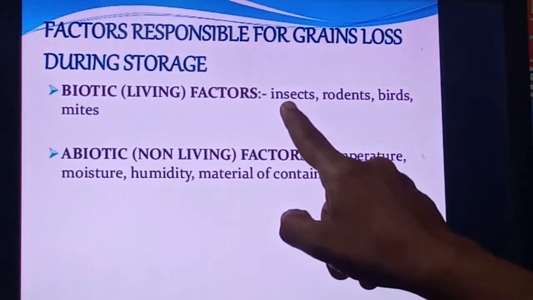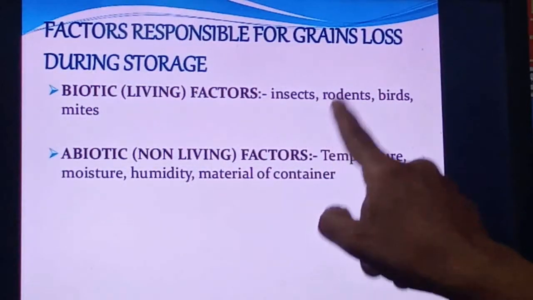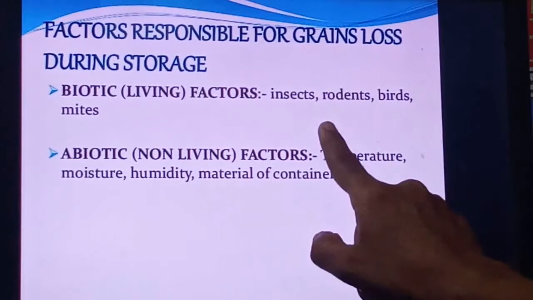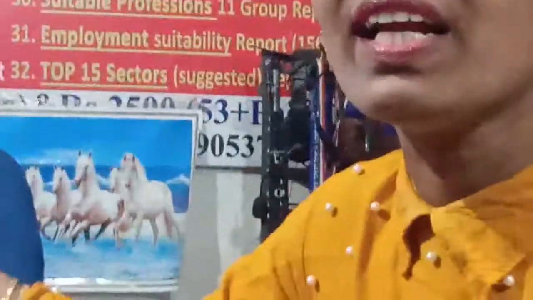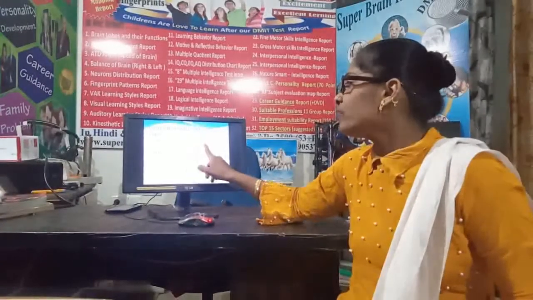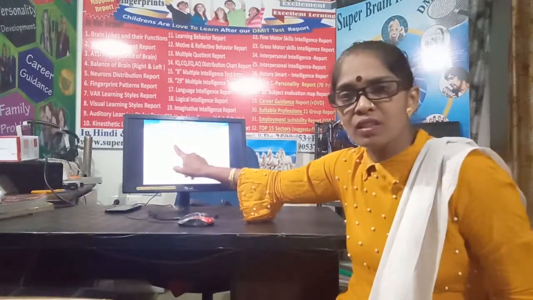Which are these? Insects, rodents, birds and mites. So whenever we store our grains in any area, either silos, granaries, jute bags or godowns, care needs to be taken that these factors do not affect your stored grains.